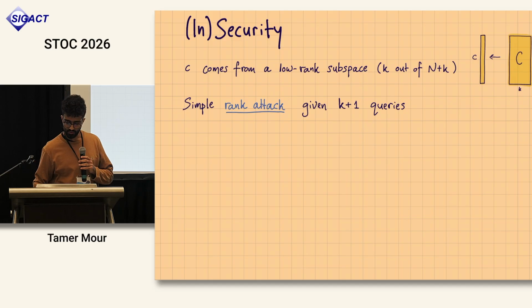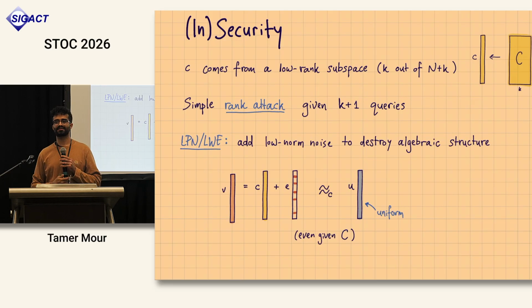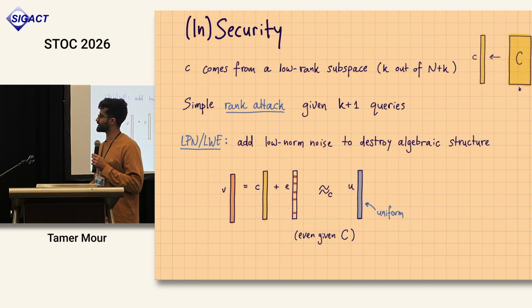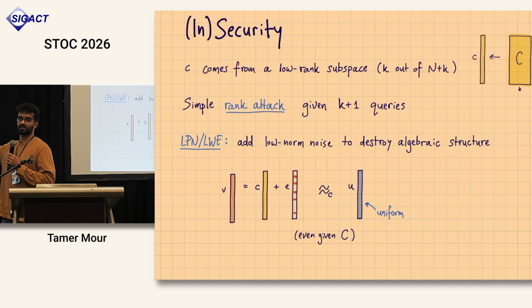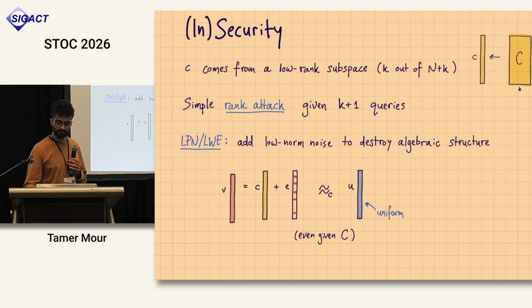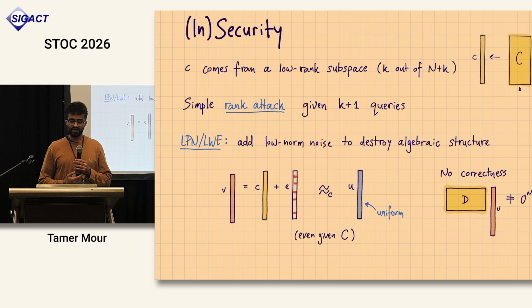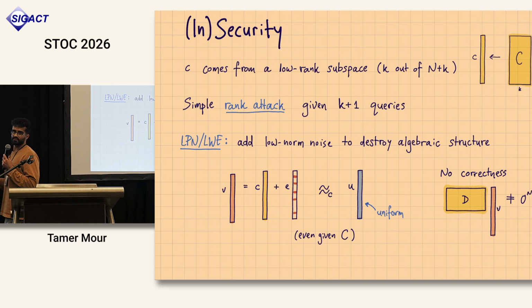But we're used to this in crypto, right? We're used to algebraic structure, and we know how to hide it. So we can try to use LPN or LWE, add some Hamming error, and get something that's pseudo-random. The problem with this approach is that we no longer have correctness. It's never the case that such a vector with error would be dual to the data code D, so we will not have correctness.